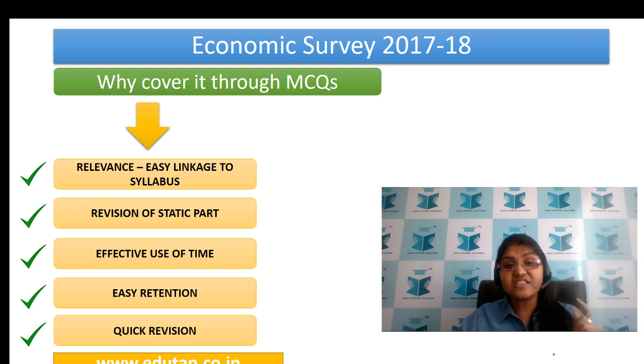Next comes the last and very, very important part, that is quick revision. Yes, friends, it's a very effective way of revising. That's why we always tell you that whenever you take an examination of MCQs, the first thing, the answer that you mark, is important. Second, the explanation of that question is again important, right? And the third thing, the revision of those MCQs, is important. Only when these three components are clubbed together is your preparation holistic. Only then does solving MCQs make sense or serve a purpose.